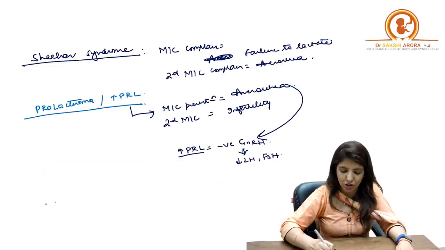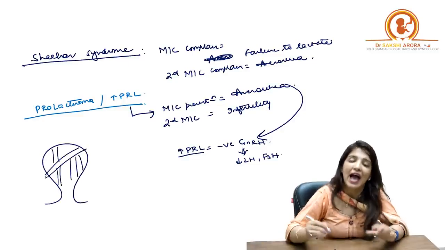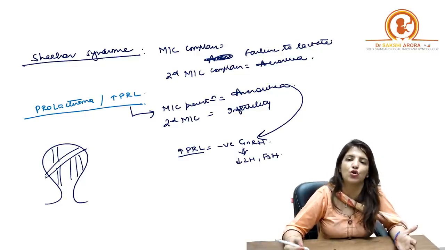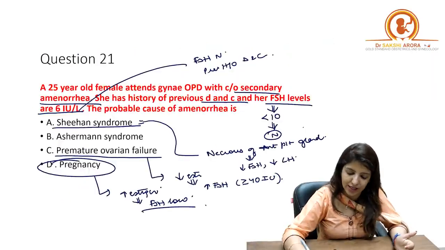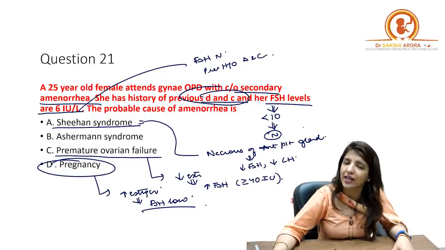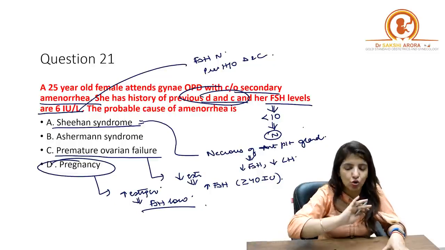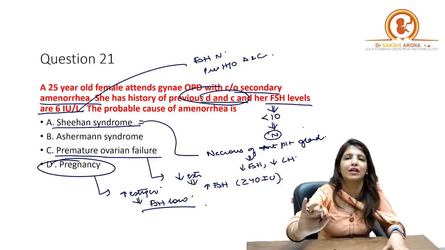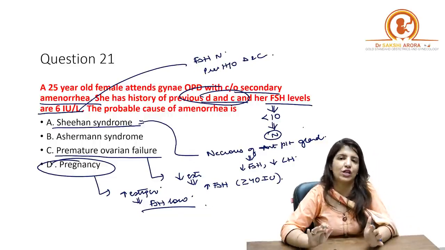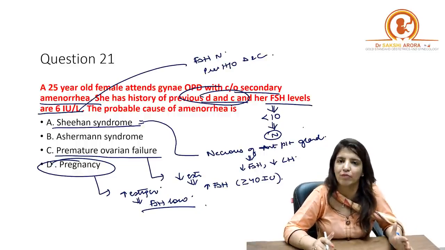What happens in Asherman syndrome? There are adhesions found inside the uterus. Why does it happen? Asherman syndrome happens because of excessive curettage. In this case, the patient is giving a history of previous dilatation and curettage, and because the problem is at the level of the uterus, with no problem at the level of the ovary, pituitary, or hypothalamus, the levels of FSH and LH would be normal. So this is typically a case of Asherman syndrome.